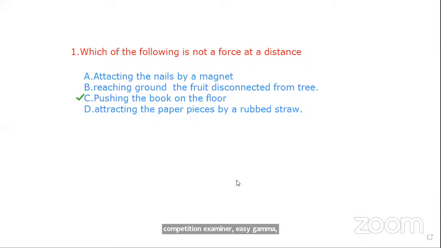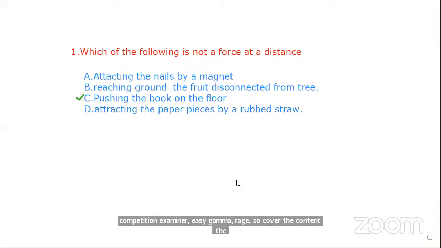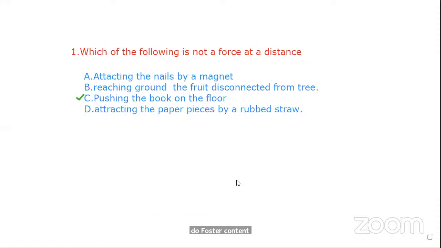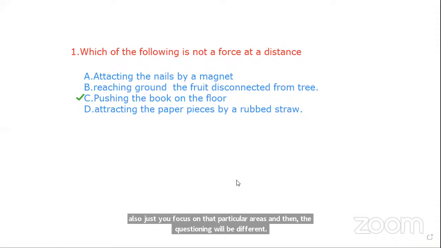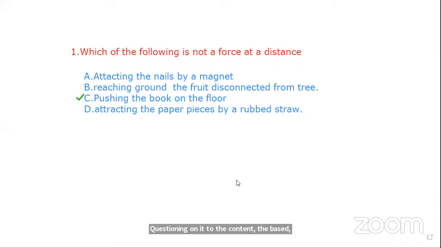Whenever we explain these lessons, first we explain the content. You focus on that particular content. If needed, we will explain some activities also. Just focus on those particular areas, and then the questioning will be different. Questioning is based on that content. I prepared this question beforehand. So you have to read the question as well as all the options carefully.